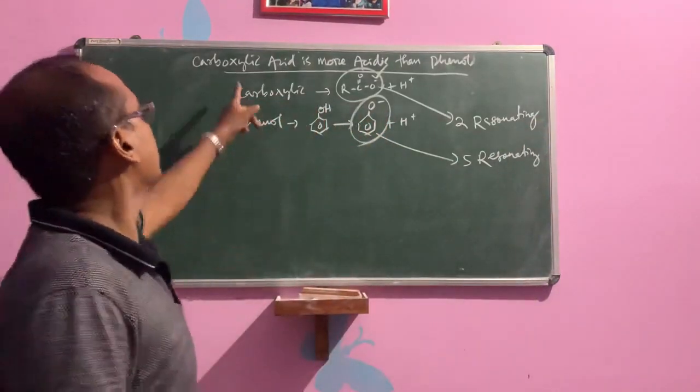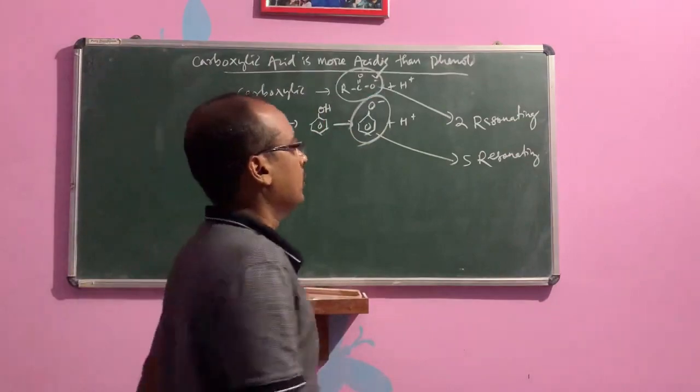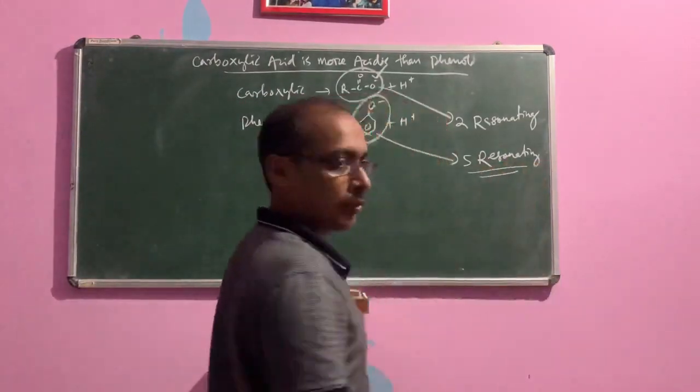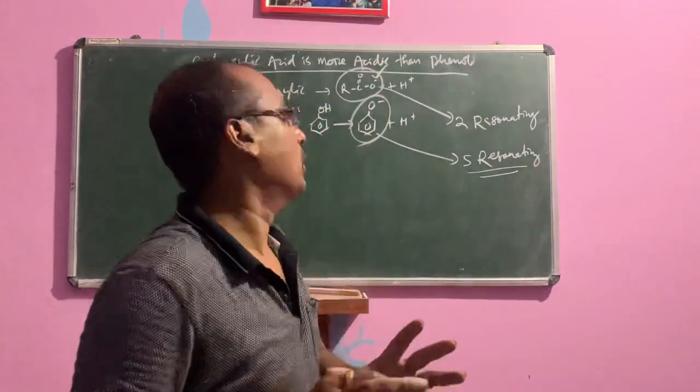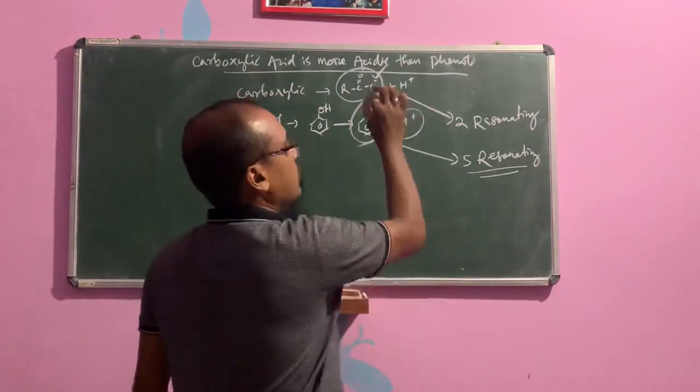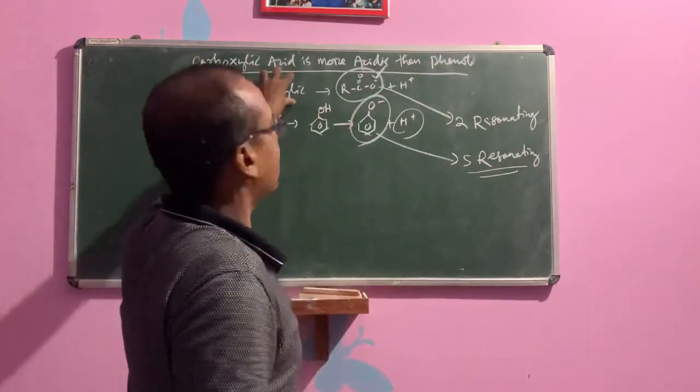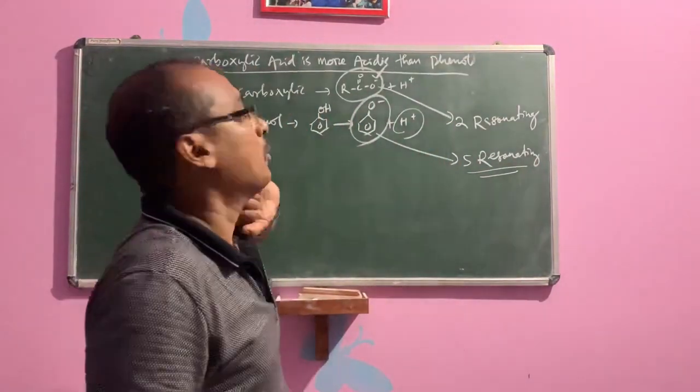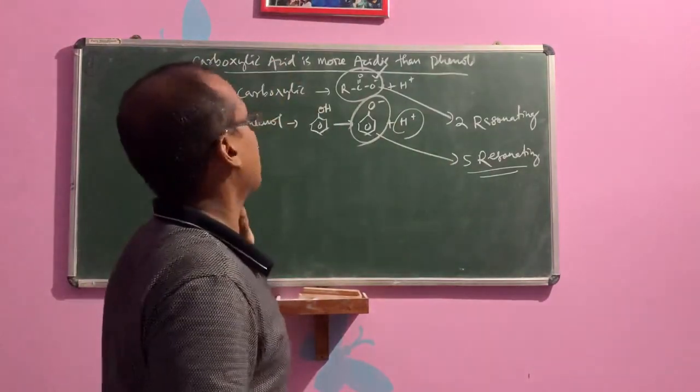But also, carboxylic acid is more acidic because phenoxide is more stable. Phenoxide ion is more stable, so it will have less need of H plus ion, so it should be more acidic than carboxylic acid. Okay, but carboxylic acid is more acidic than phenol.